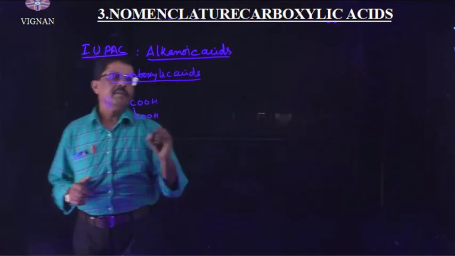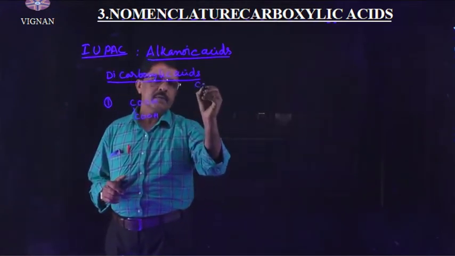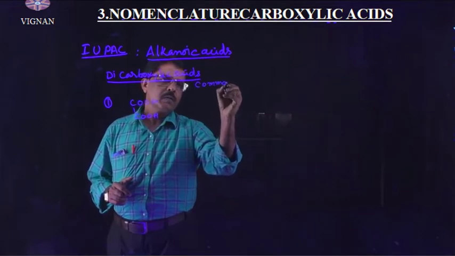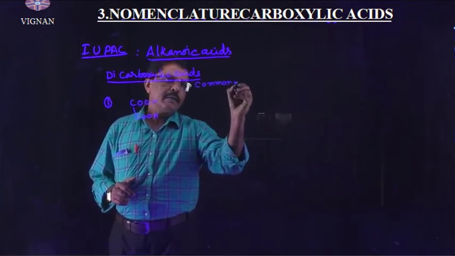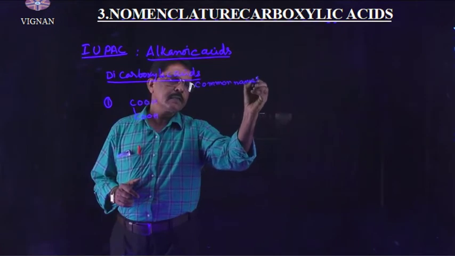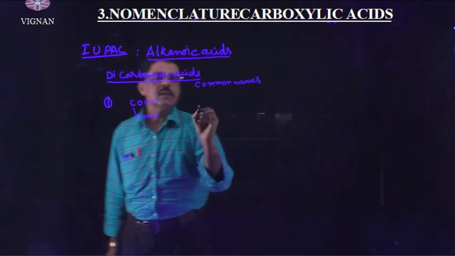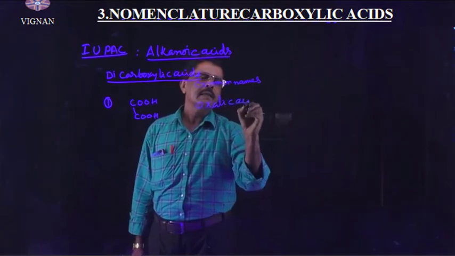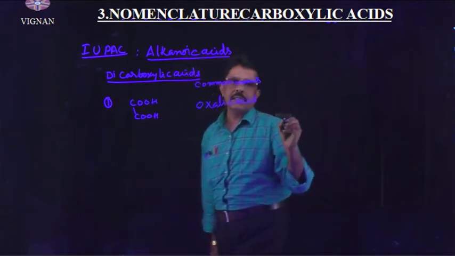Then the common name of this compound is oxalic acid. Oxalic acid.